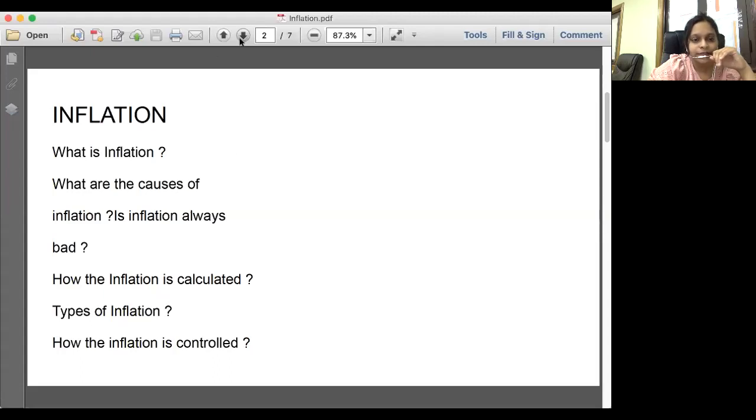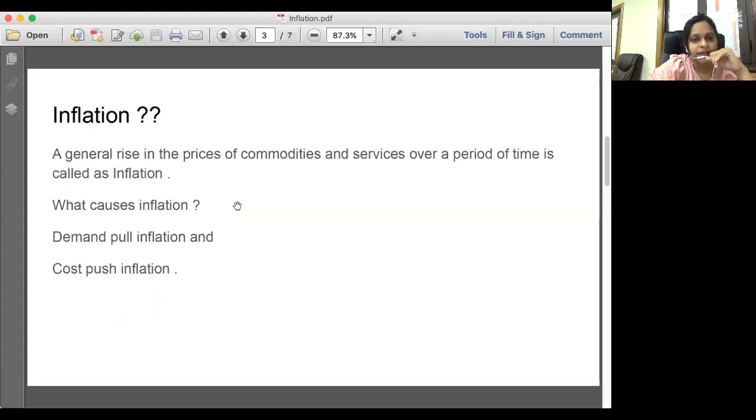Okay. Now we will see what is inflation. Inflation means a general price rise in the product, commodities, and services over a period of time. If there is an increase in the price of any one item or two items or very few items, we do not call it inflation. But if all the essential items or the important essential items rise in price over a period of time, then we call it inflation.